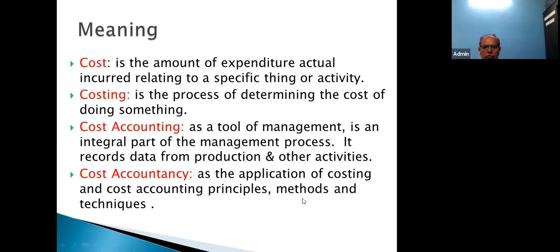Techniques may not be in unit 3, but in unit number 4. So I would like to highlight that methods we will learn in unit 3 and techniques we will be learning in unit 4. Are you following me? Yes, sir. Okay.